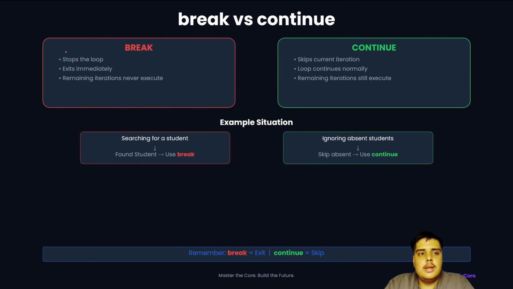So break versus continue. Break stops the loop, exits immediately, and remaining iterations never execute. Whereas continue skips the current iteration, the loop continues normally, and remaining iterations still execute. Example situation for break: if you are searching for a student and the student is found, you use break. If you want to ignore absent students, skip absent using continue. Simply, you can remember break is equal to exit and continue is equal to skip.